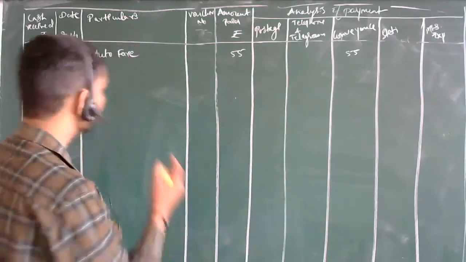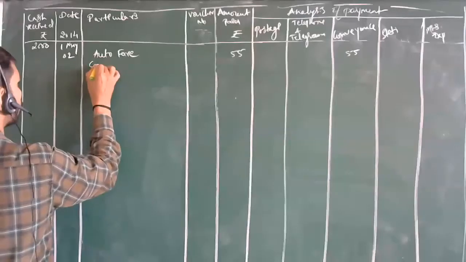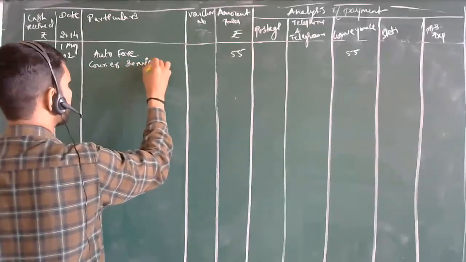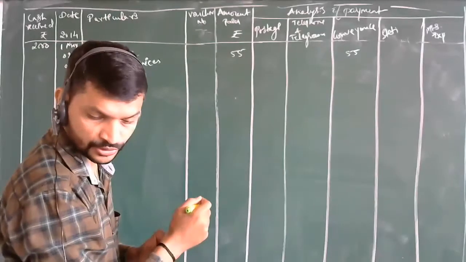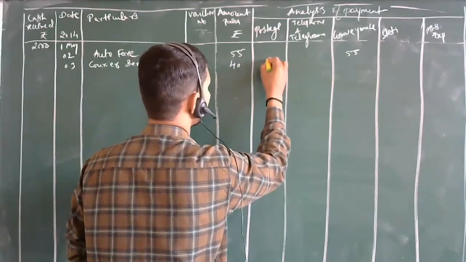So here we have courier services. The date is 3rd. How much does it cost? 40 rupees. And it will come under postage only, right?